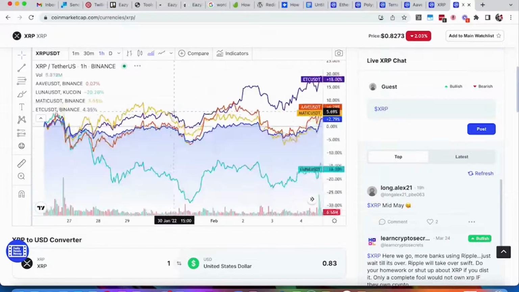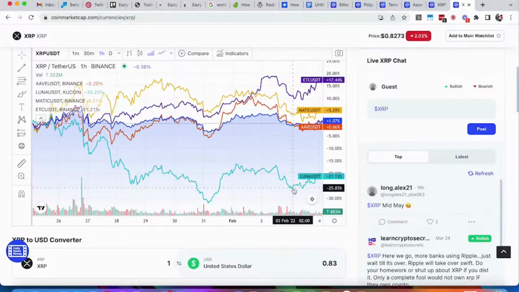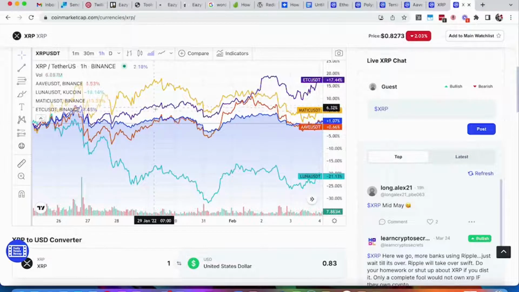Let's go back a little bit further and just pick another random window of time. All right, so now we've got Luna going into a pretty significant dip here. And we've got the rest of these four tokens pretty much following a very similar pattern with each other. This isn't uncommon to see altcoins follow very similar patterns in response to what Bitcoin and Ethereum are doing.